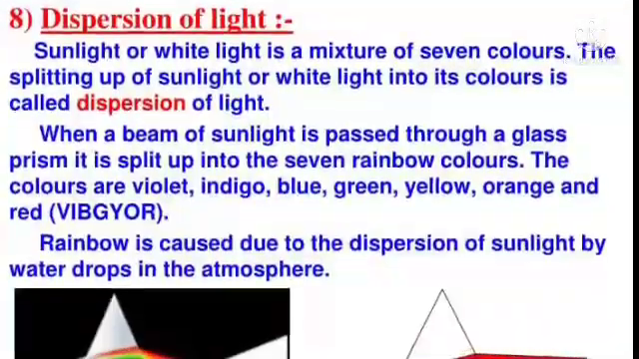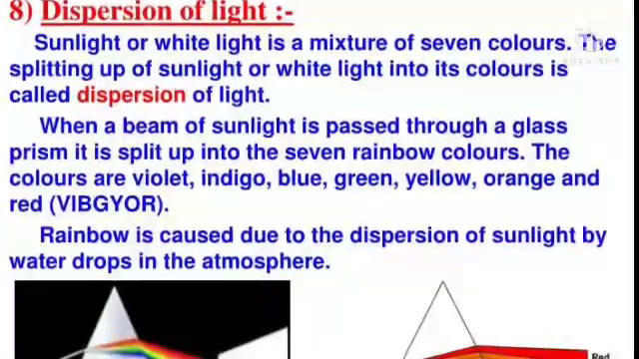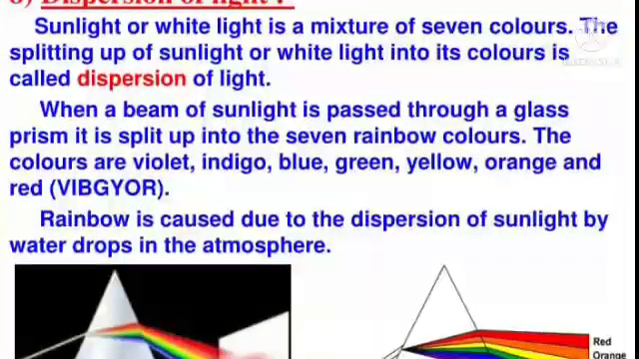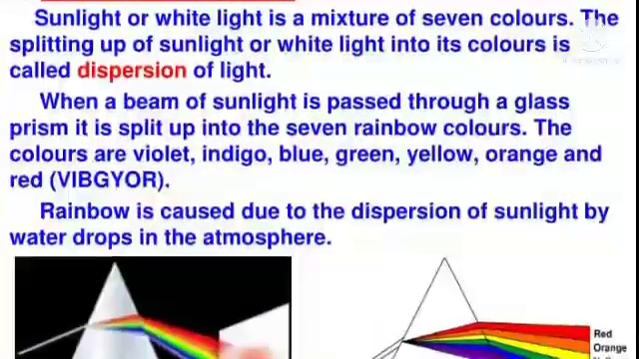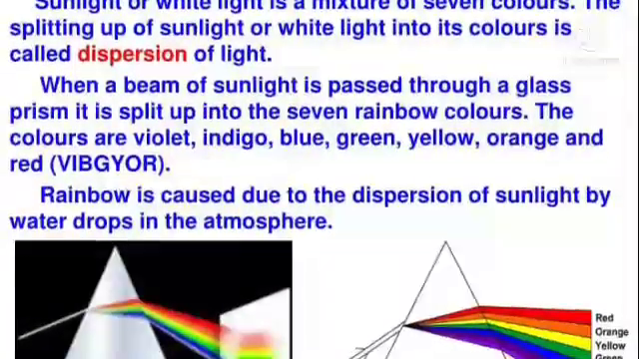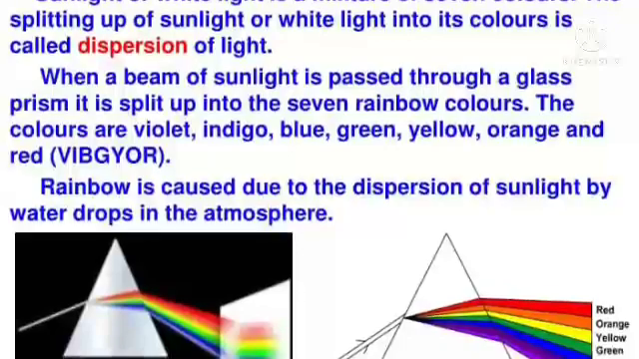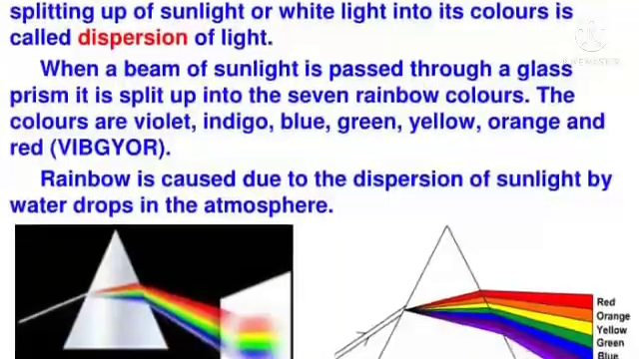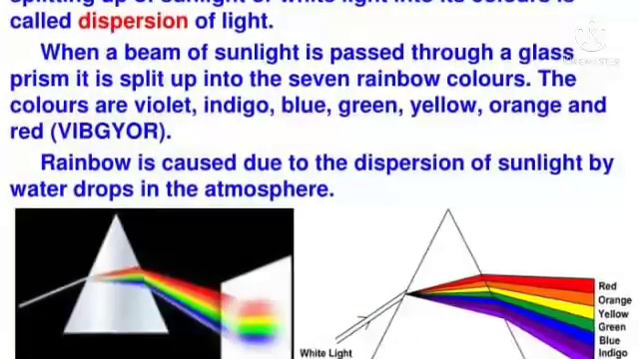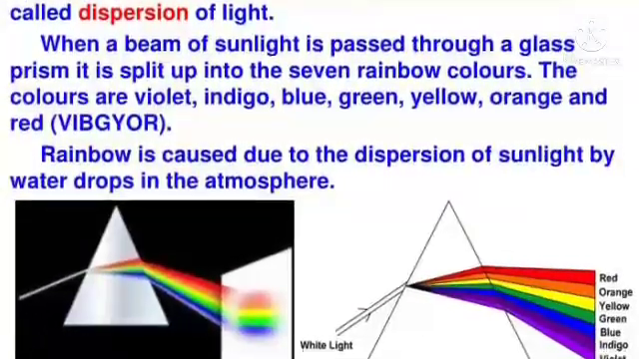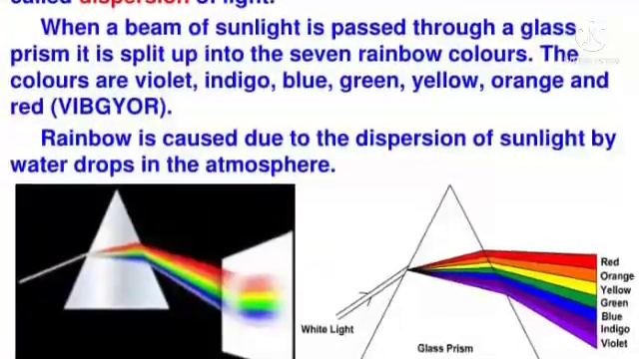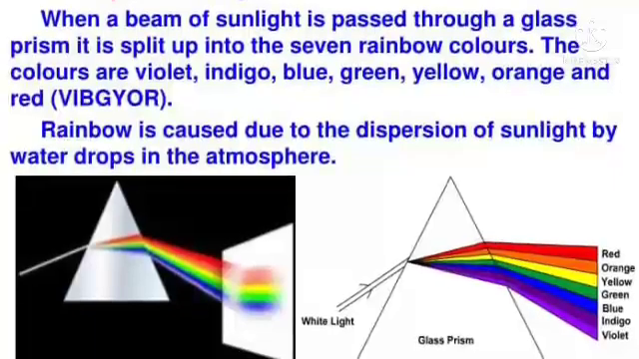Dispersion of light. Sunlight or white light is a mixture of 7 colors. The splitting up of sunlight or white light into its colors is called dispersion of light. When a beam of sunlight is passed through a glass prism, it is split up into 7 rainbow colors. The colors are violet, indigo, blue, green, yellow, orange, and red, that is VIBGYOR. A rainbow is caused due to the dispersion of sunlight by water drops in the atmosphere.